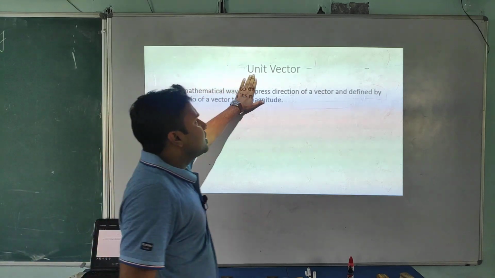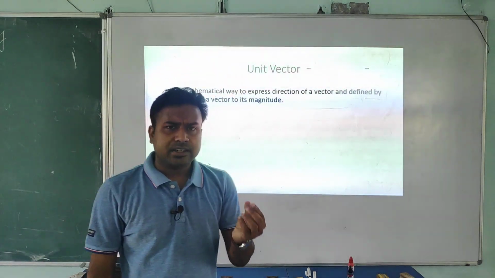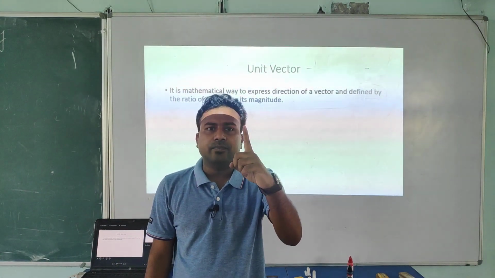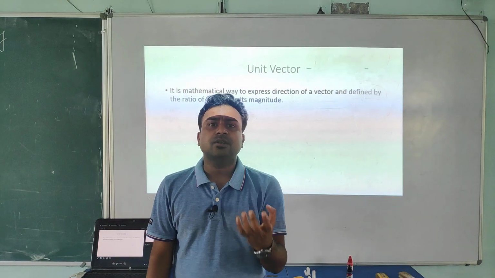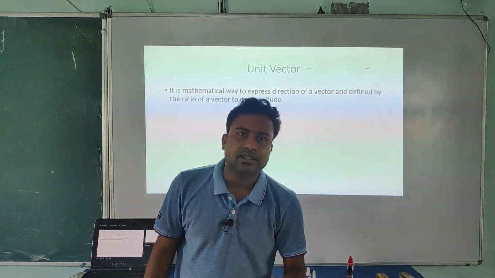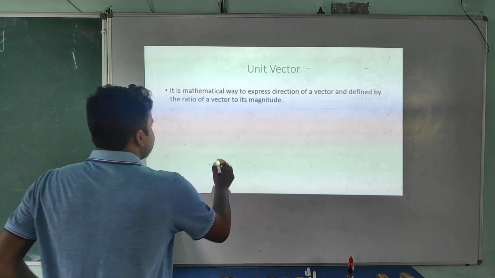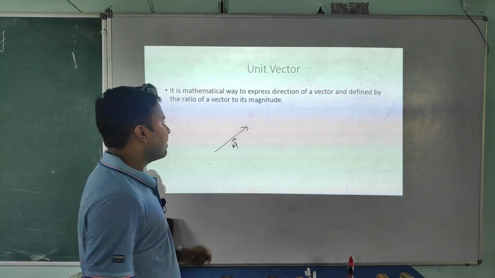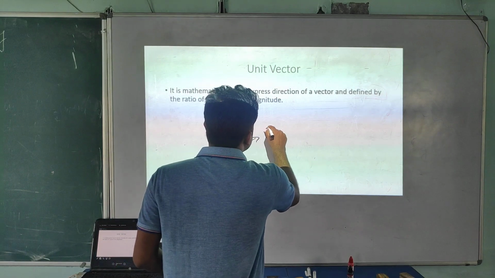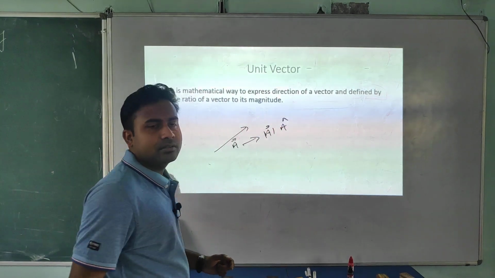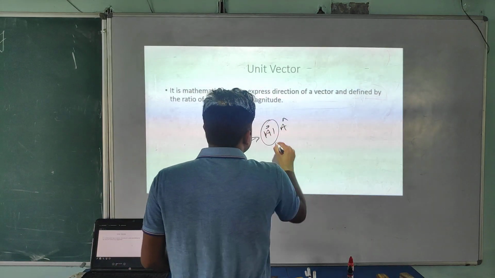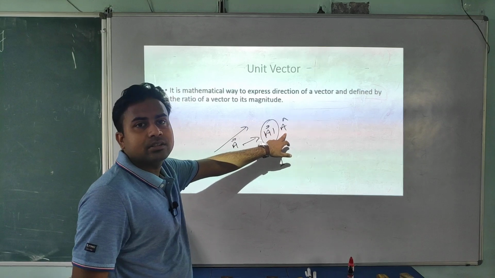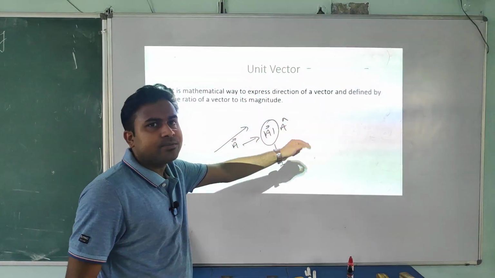Now next one is unit vector. What is unit vector? In name it's written unit vector. It means the magnitude is here 1. It means this unit vector is representing what? Sense of direction. It's very important, student. Like we have a vector, this is the A vector, and this vector has magnitude and direction. But unit vector means their magnitude is 1. It means it has just a sense of direction.